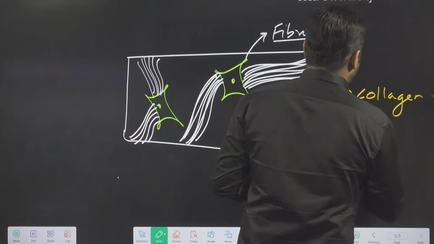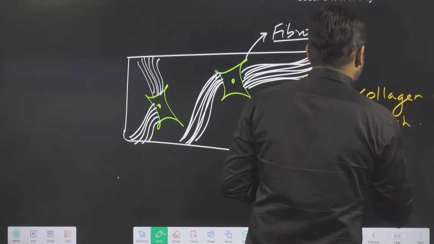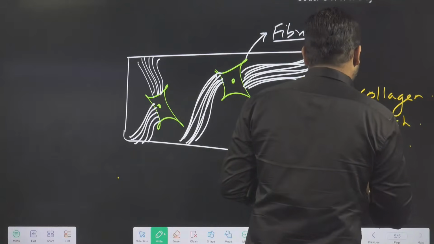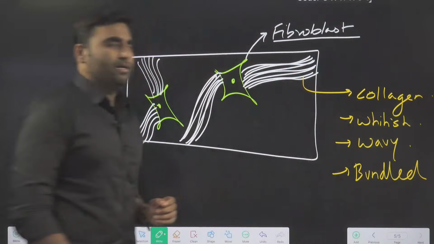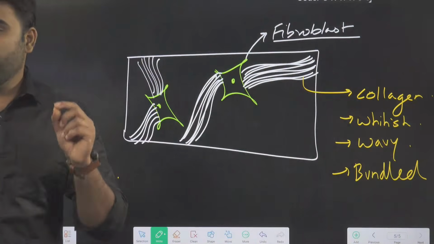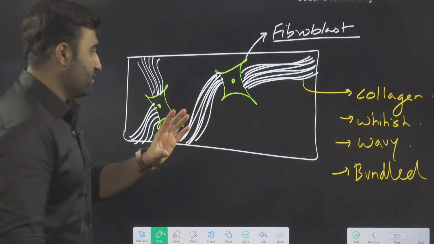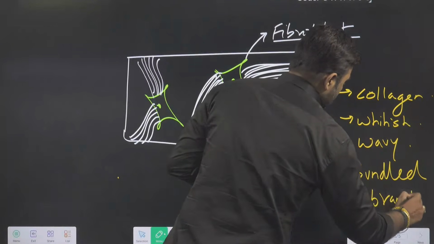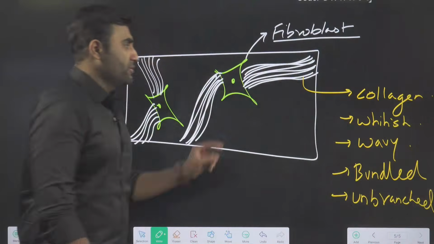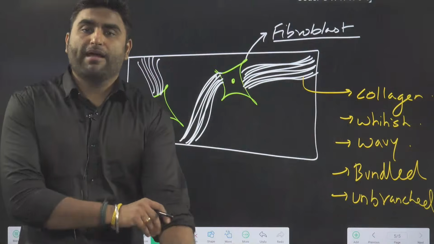Collagen fibers are whitish in color, wavy in nature, and bundled. They are whitish, wavy, and bundled, and unbranched. Unbranched, wavy, in bundle form.